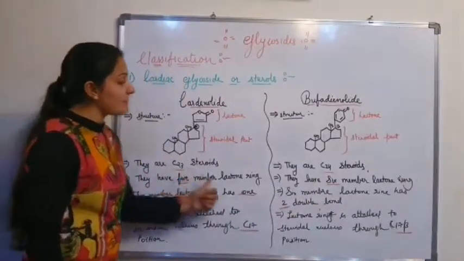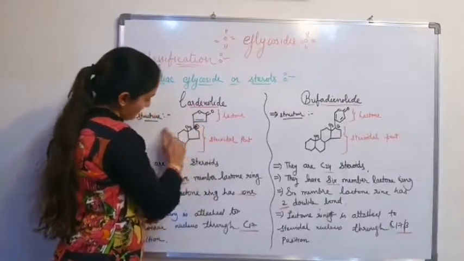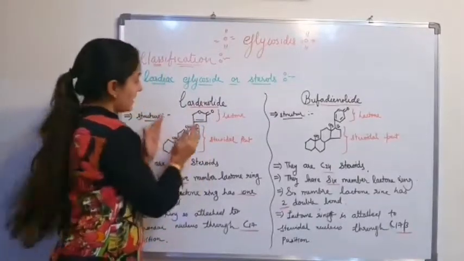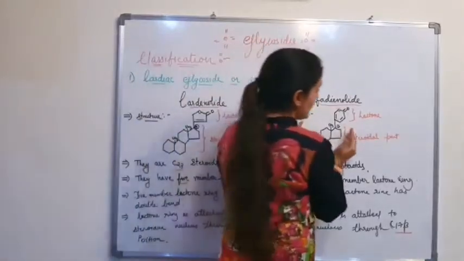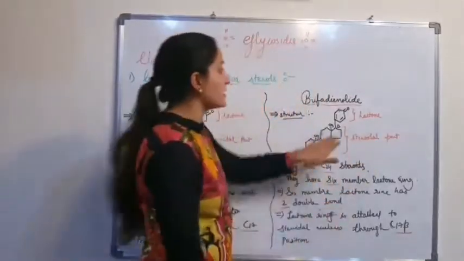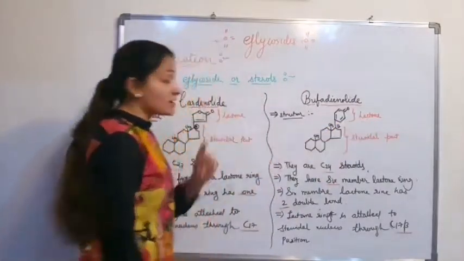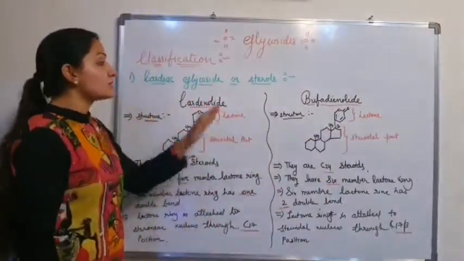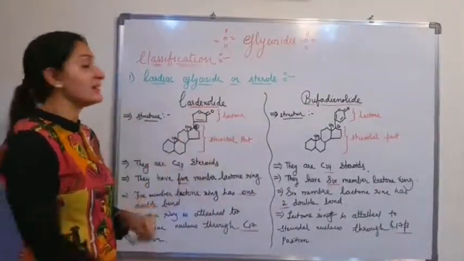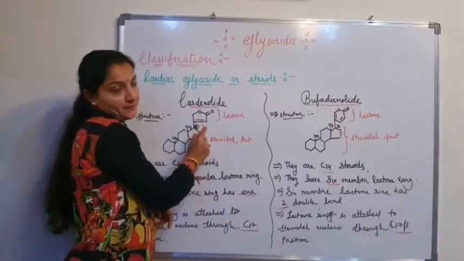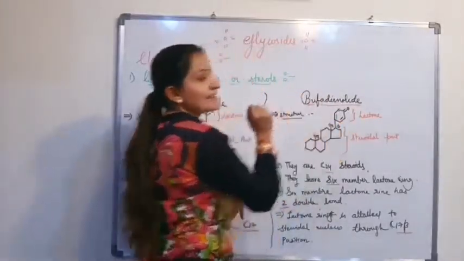They have a 5-member ring lactone. So this is a lactone, this is a steroidal structure, and the steroidal structure is attached to the lactone. Same here, there is a steroidal structure, the same structure, bound to the lactone. But what is the difference? The difference is in the lactone. In cardenolide, the lactone present is a 5-member ring, whereas in bufadienolide the lactone is a 6-member ring.